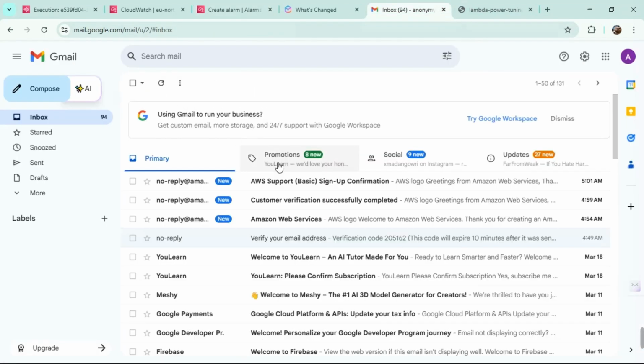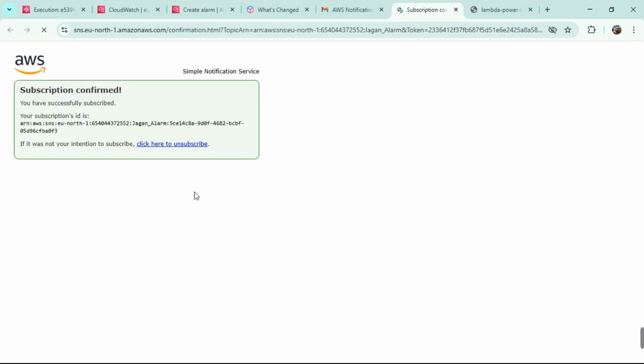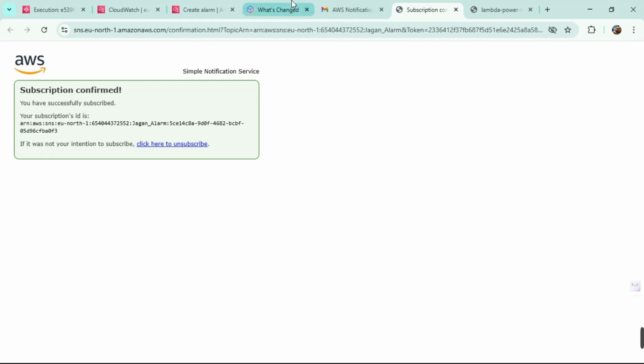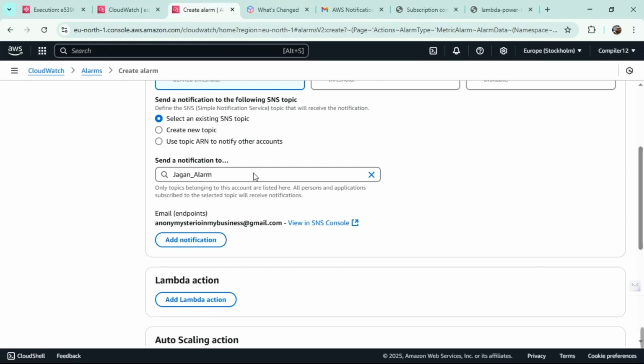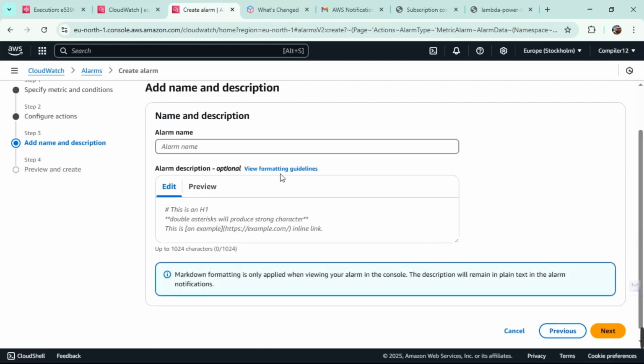That's all. Now let's look at our email. What did we get? Yeah, this is what I'm talking about. Just confirm the subscription, and that's all. Your subscription is confirmed, and the state of the alarm is going to be insufficient data, which means the alarm is starting out and there is no data in it. We haven't done anything yet, so that's what it means. There is no need to do any of this. Very simple. Let's go to next.